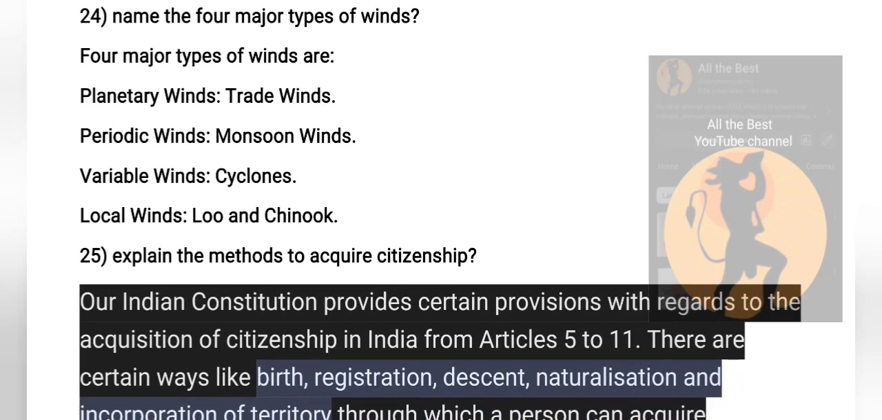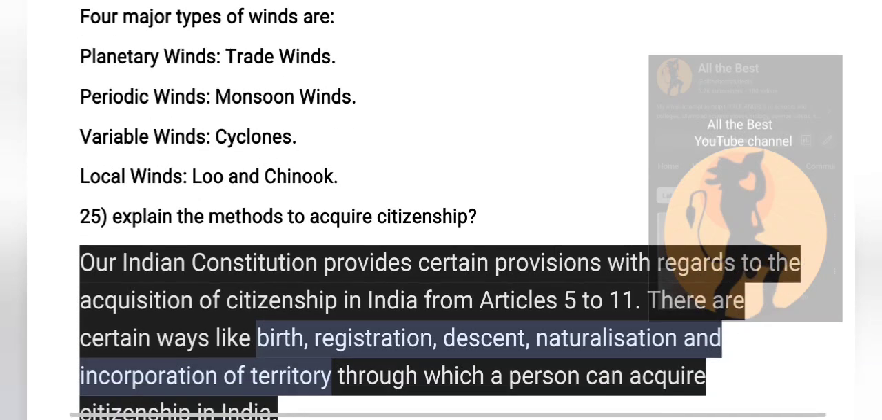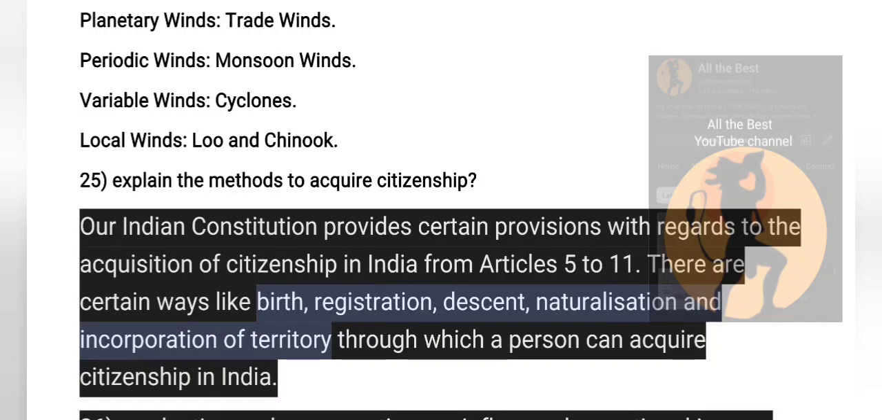So next question, name the 4 major types of winds. So the 4 major types of winds are planetary winds, so trade winds, then we have periodic winds, monsoon winds, then we have variable winds which are cyclones, and local winds, Loo and Chinook.